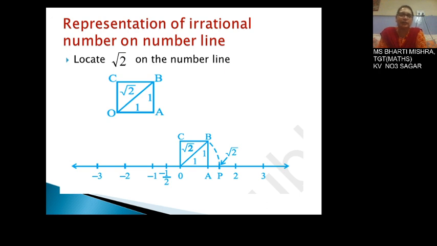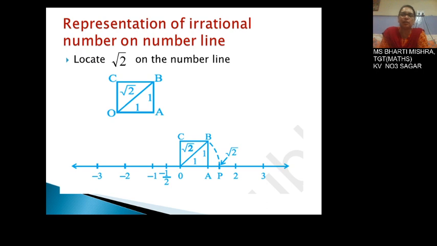Now making use of this concept on the number line, see the number line, 0 is located in the middle, and on the right side we have got the positive natural numbers, and on the left side we have got the negative natural numbers. Let us consider 0 as the point O as shown above on the square, and the distance between O and A is 1. So we draw a perpendicular AB and keep the distance AB as 1. Joining OB, we get the distance between O and B as root 2, making use of the concept of the square, using the Pythagoras theorem.